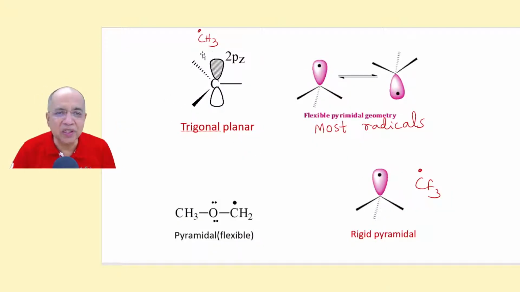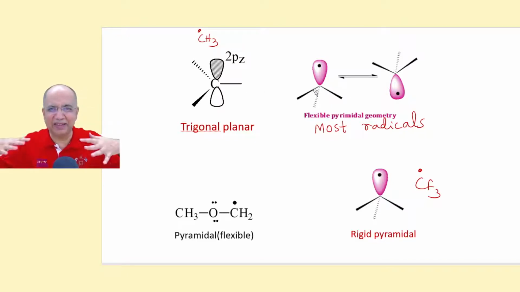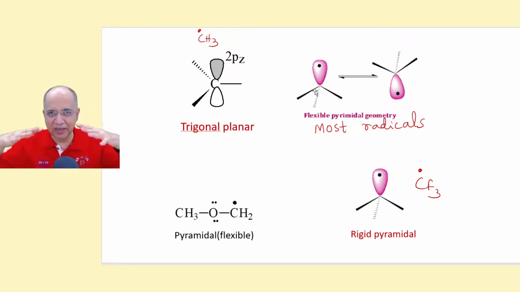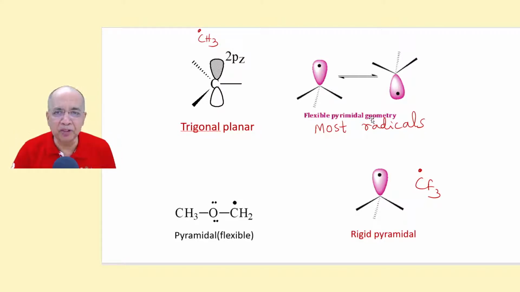Now I am showing you this is perfect trigonal planar. This is only the case of methyl, but in all other cases it is flexible pyramidal. Although the hybridization is sp2, there is a slight departure. The unpaired electron compresses the bond pair so that it remains slightly deviated and has pyramidal geometry. But the unpaired electron is lying on a non-hybridized pz orbital. It doesn't look like a pz orbital having two lobes. It's wrong, I have copy pasted. So it's a pz orbital, right? But the pyramid is flexible.